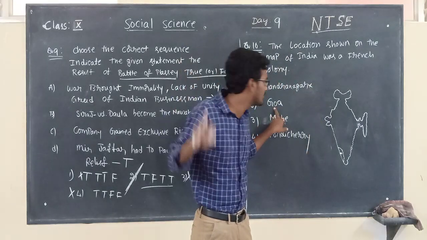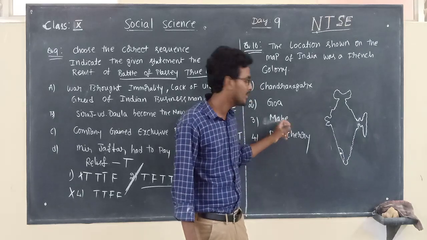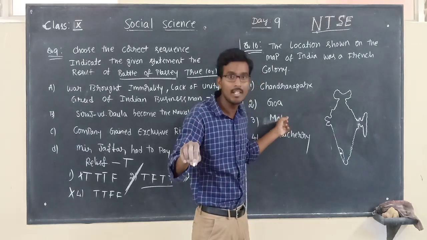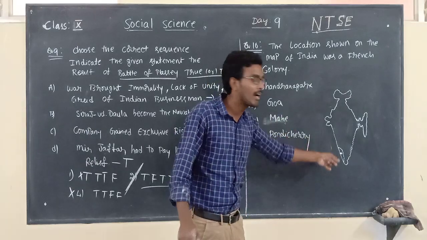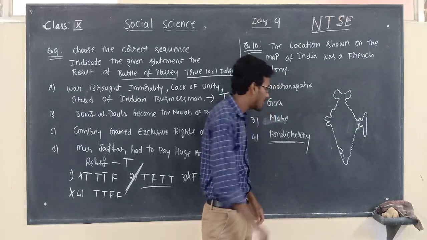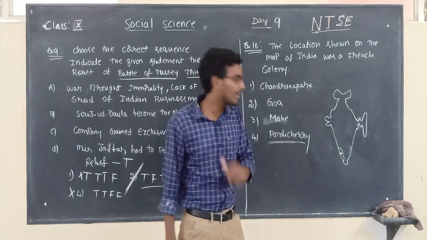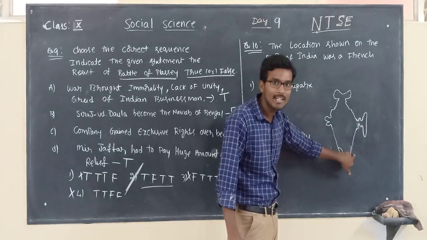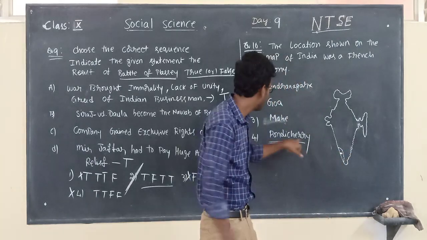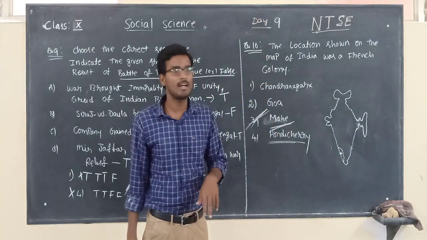Goa. This is Portuguese. It will be located here. That is also wrong. Mahe. Yes. Mahe is an important trade center of the French in India, located in Kerala. Here you may get confused. Pondicherry is also one of the important trade centers of the French. But where will the Pondicherry location come? On the eastern side it will come. But here they have given this, right? This is Mahe, which is in Kerala. So Mahe is the right answer.